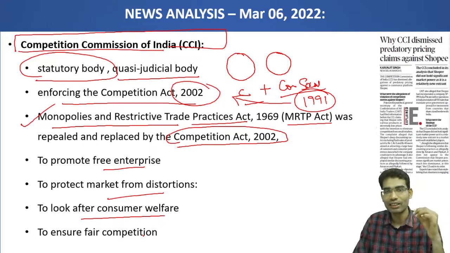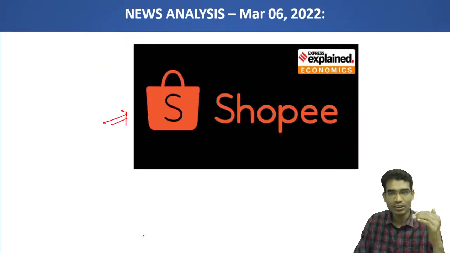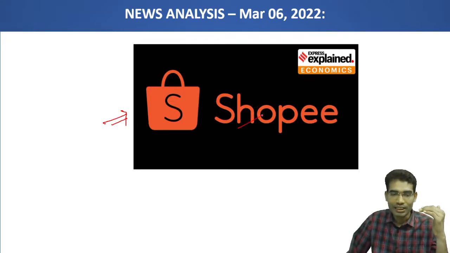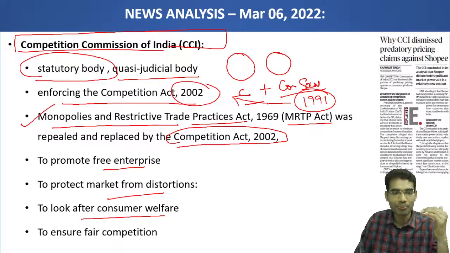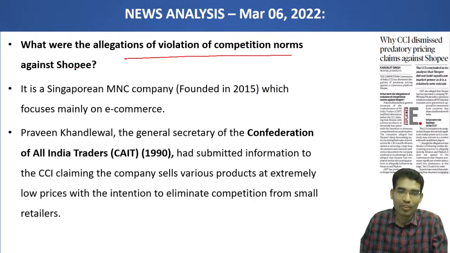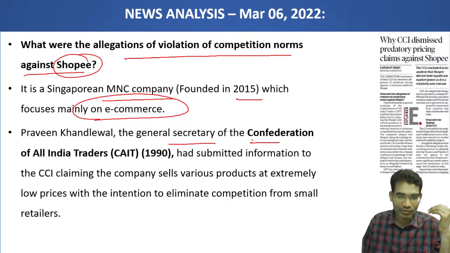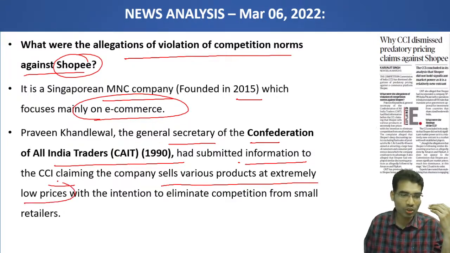If any person is aggrieved by any situation, they can complain to CCI. In this case, the news is about some people saying Shopee is following unfair practices, and they complained to CCI. What were the allegations of violations of competition norms against Shopee? First of all, Shopee is a Singaporean MNC, founded in 2015, focused mainly on e-commerce. Here, the General Secretary of the Confederation of All India Traders, a body created in 1990, has submitted information to CCI claiming the company sells various products at extremely low prices.